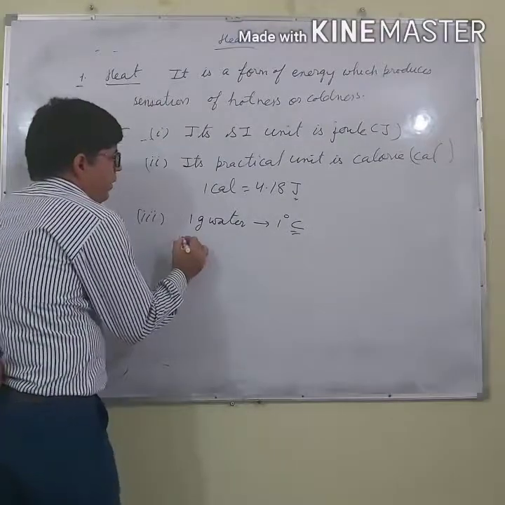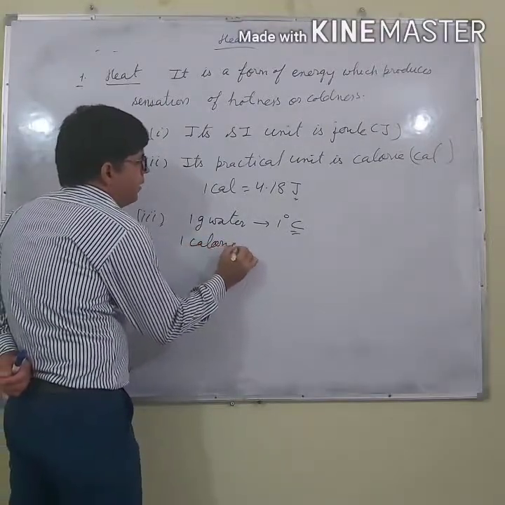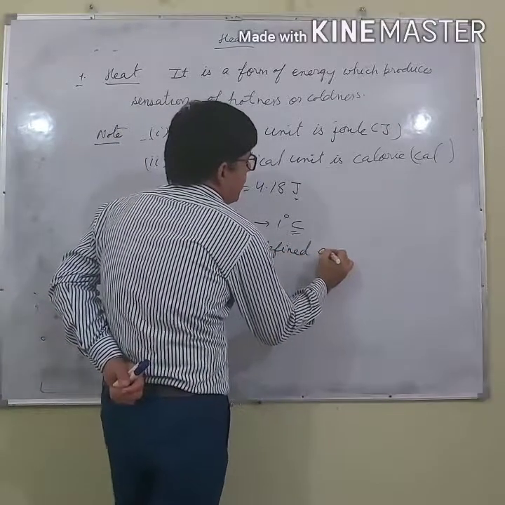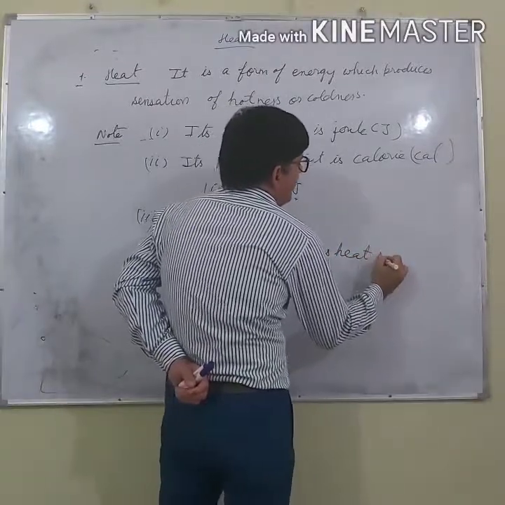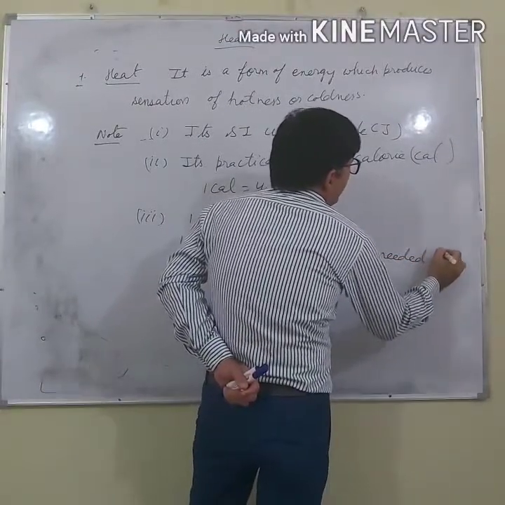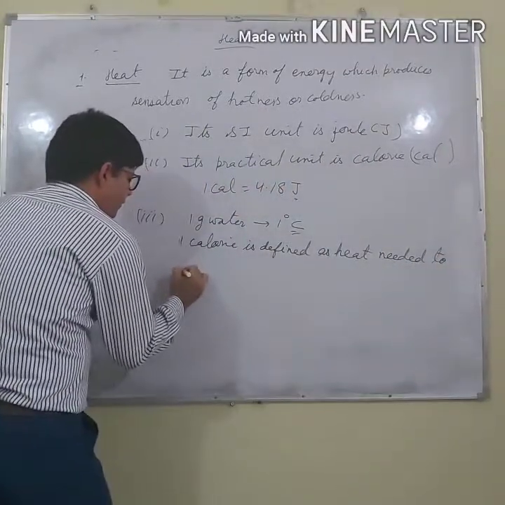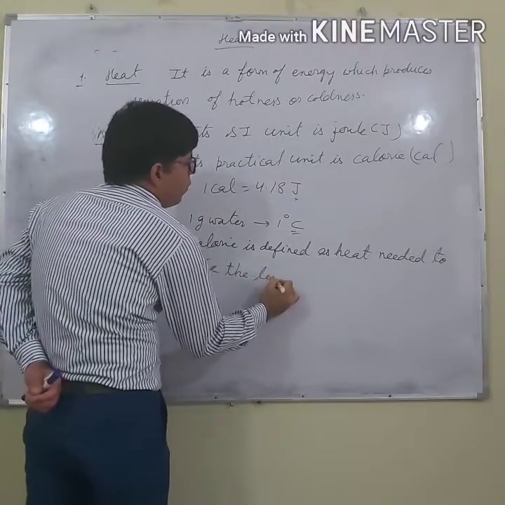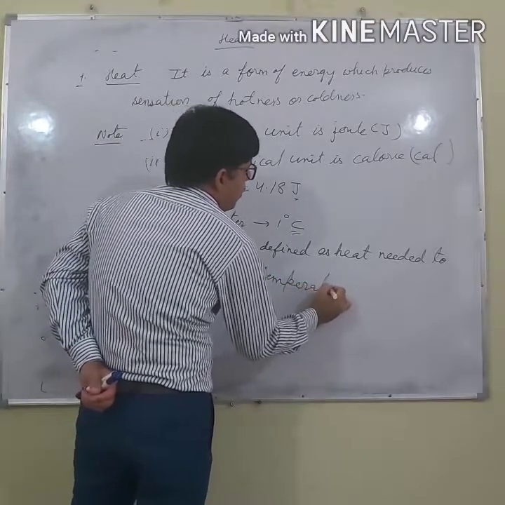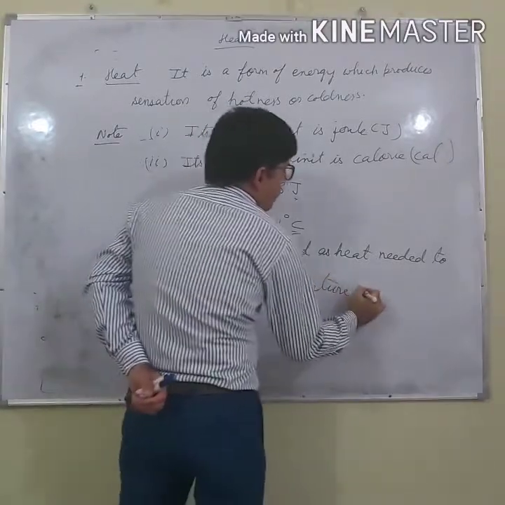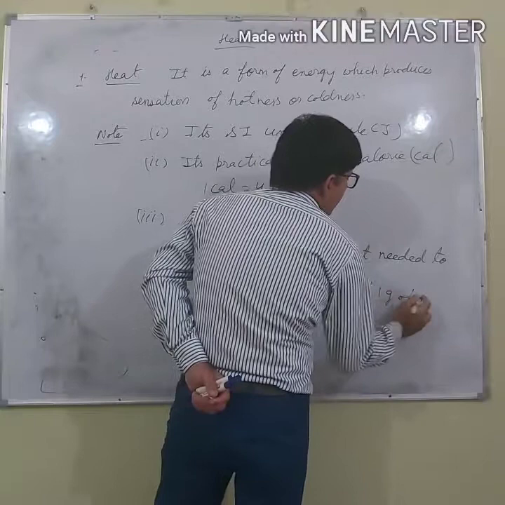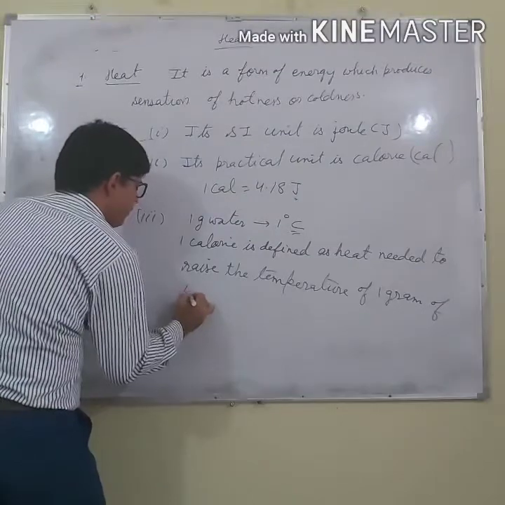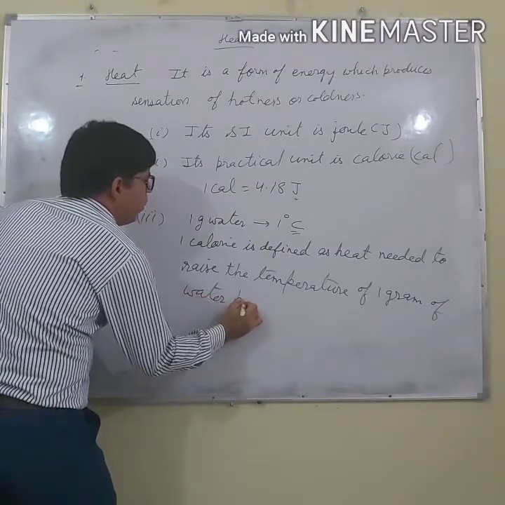So 1 calorie is defined as the heat needed to raise the temperature of 1 gram of water by 1 degree Celsius.